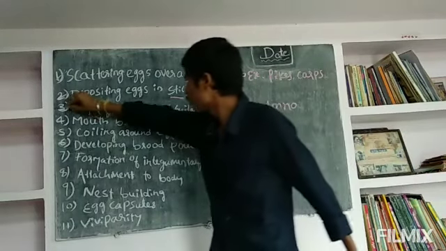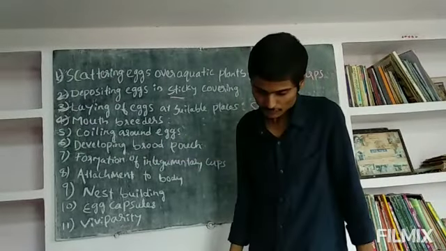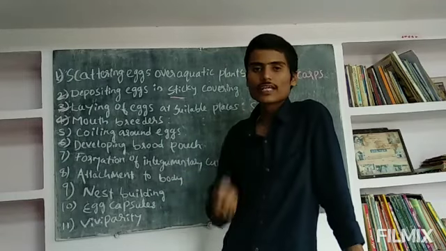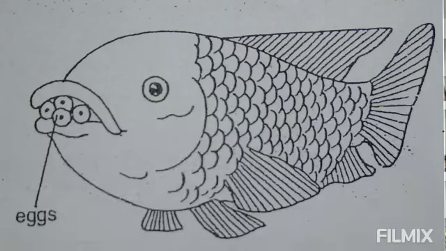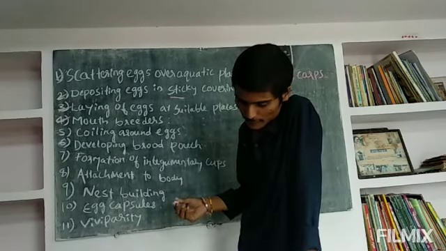Next, what are mouth breeders? Mouth breeders keep their eggs in their mouth only. Some fishes are mouth breeding fishes.